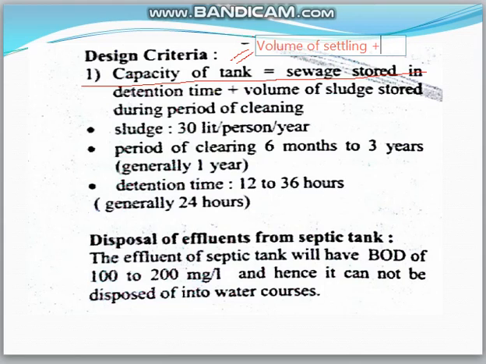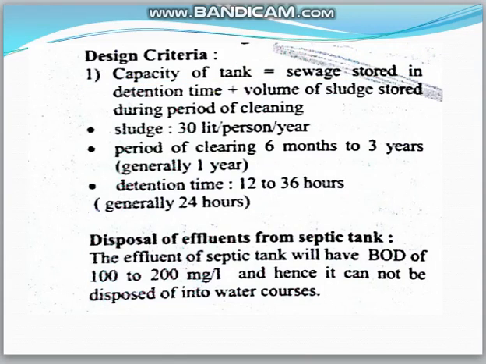In this lecture the secondary treatment of sewage will be discussed. In secondary treatment of sewage, the main purpose is removing fine suspended particles, which can be done by the activated sludge process. So today in this lecture the activated sludge process will be discussed, and the detention time will be 12 to 36 hours.